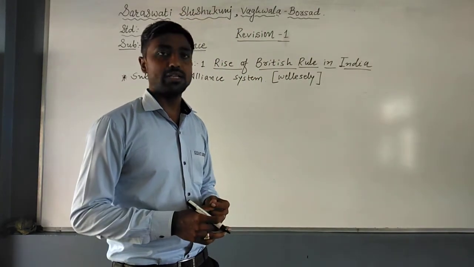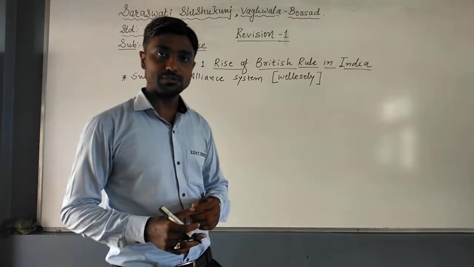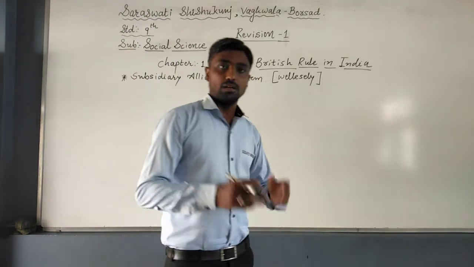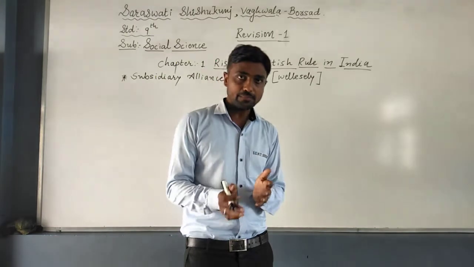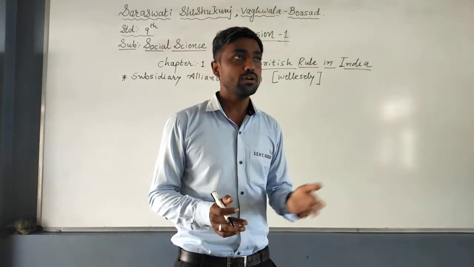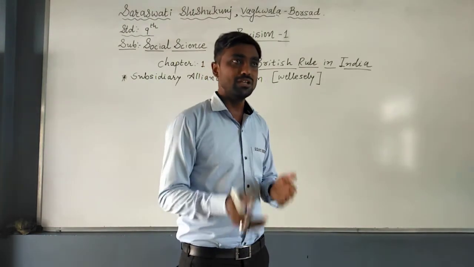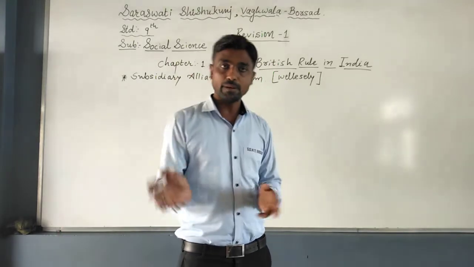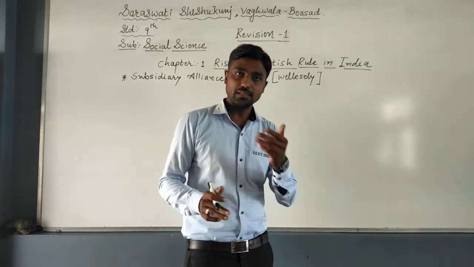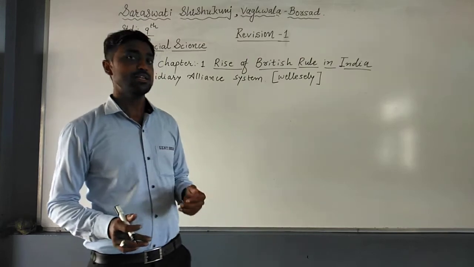The third term and condition is that the Nizam cannot wage any war or sign any treaty. It means the Nizam cannot utilize that army without the permission of the Britishers.